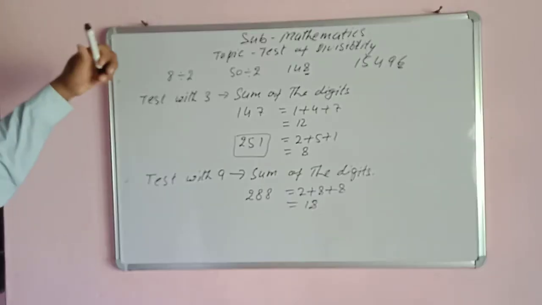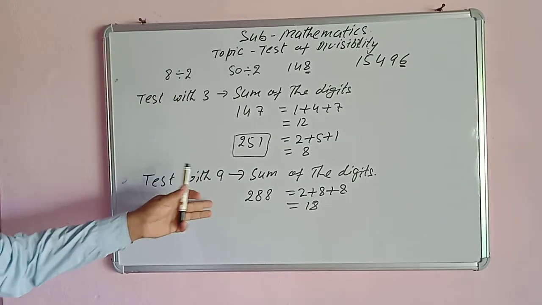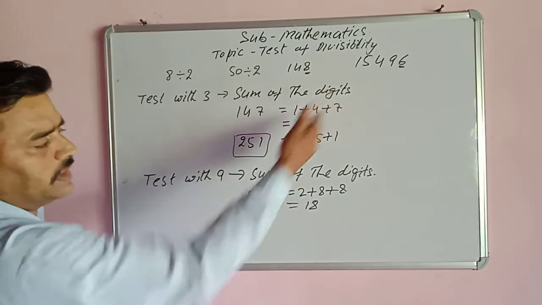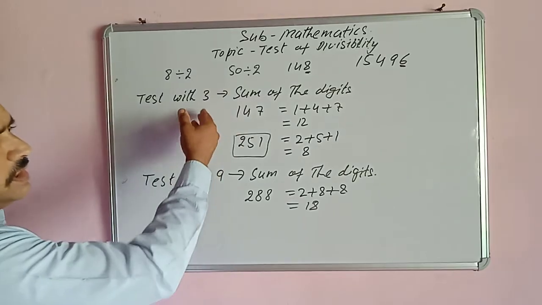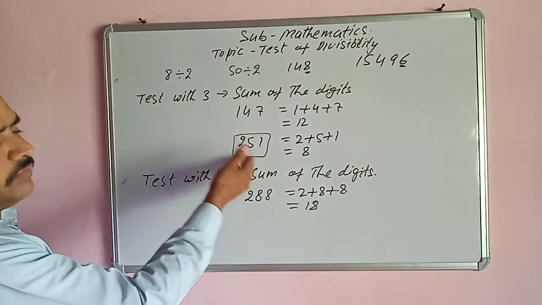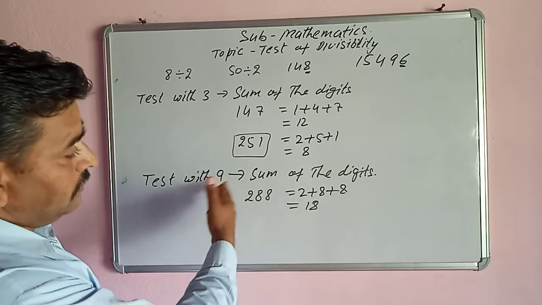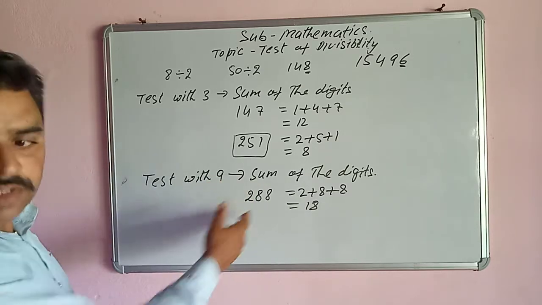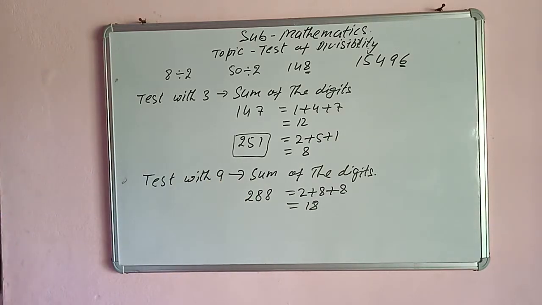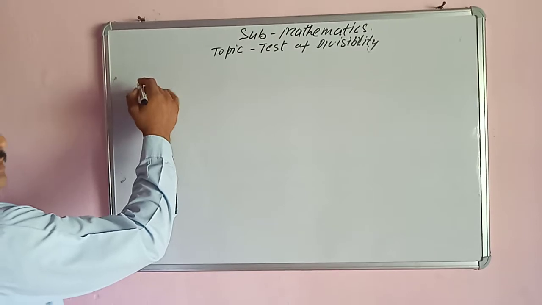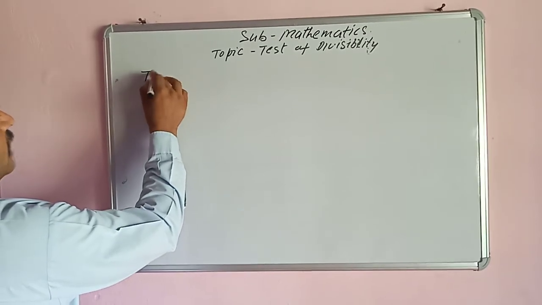So for the tests with 3 and 9, we follow the same rule, the sum of the digits. If the sum of digits is divisible by 3, then the number is divisible by 3. If the sum of digits is divisible by 9, then the given number is divisible by 9. Now, test with 4.